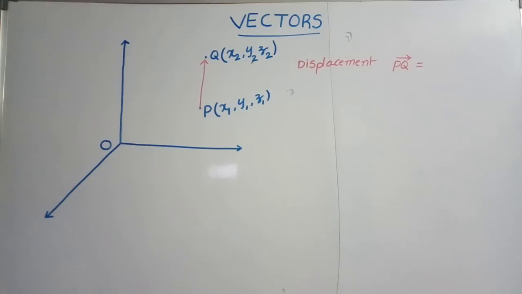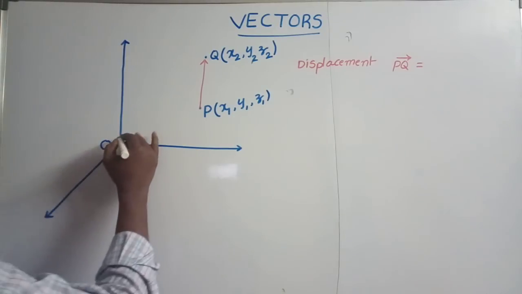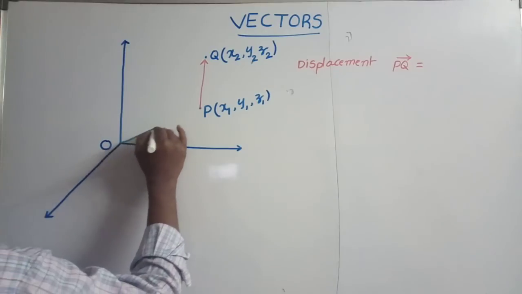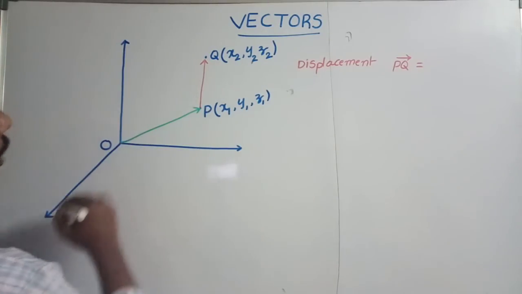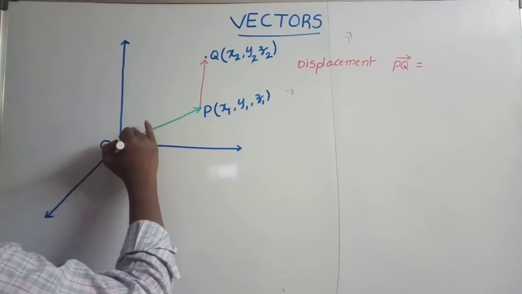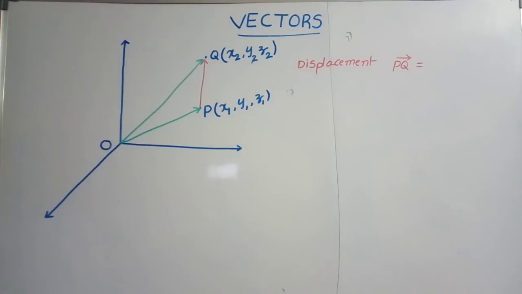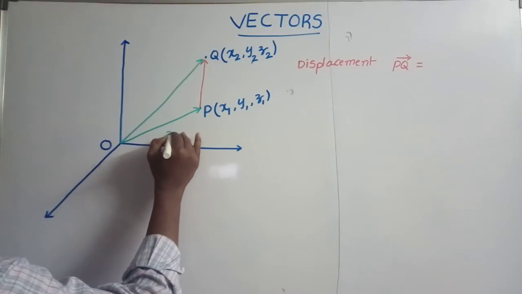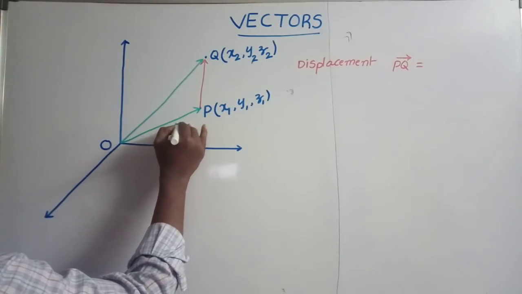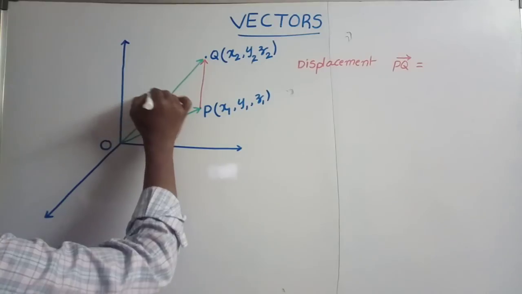To get PQ bar, first we draw a line from O to point P, which gives the vector OP bar, and again a line from O to Q, which gives the vector OQ bar. One is taken as r1 bar and the other as r2 bar.